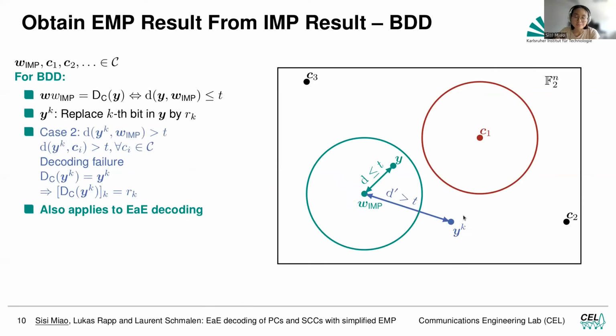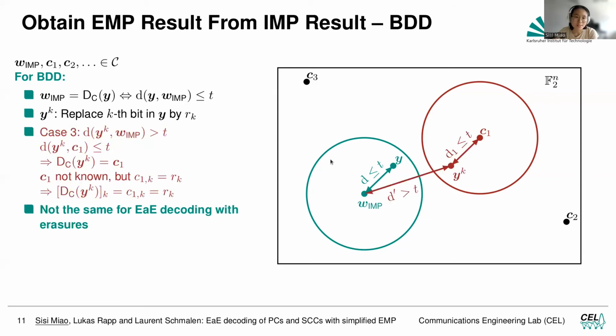And the second case is now we change 1 bit in y, we are now at yk, but yk is not in the hemisphere of any code word, then we will have a decoding failure. But the nice thing is, if we have a decoding failure, we will return yk as the decoding result. And we know that the k-th bit in yk is actually the channel output rk. So we actually still know the decoding result.